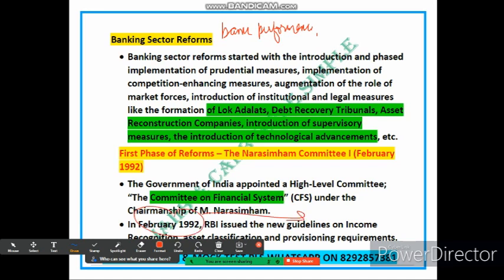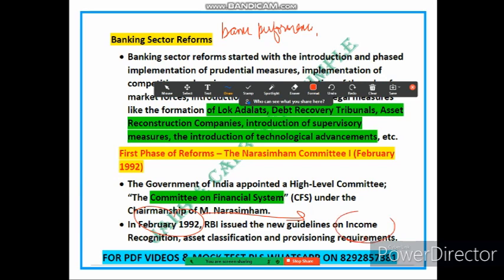RBI issued new guidelines in February 1992. These guidelines focus on income recognition. Income recognition means how banks should account for their earnings. The next point is asset classification, which means how banks should categorize their loans based on their quality. And the last is provisioning requirement, which means how much money banks should set aside to cover potential loan losses. These guidelines aim to bring more transparency, accountability and prudence to the banking sector and improve its overall stability.